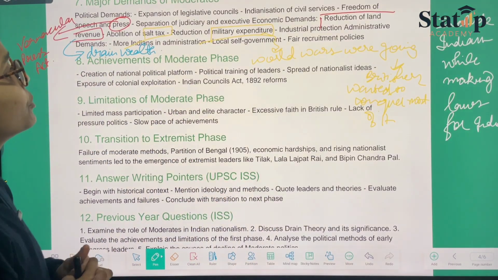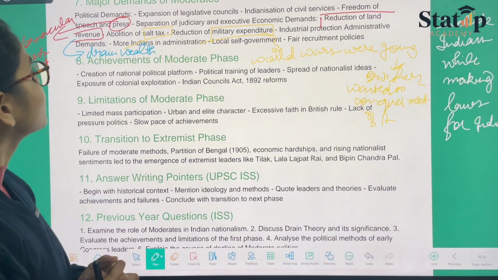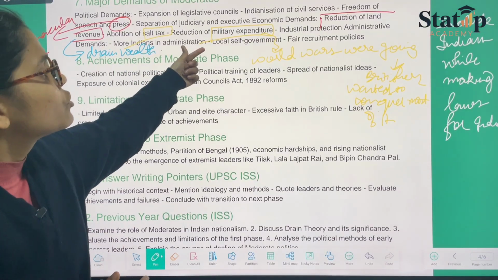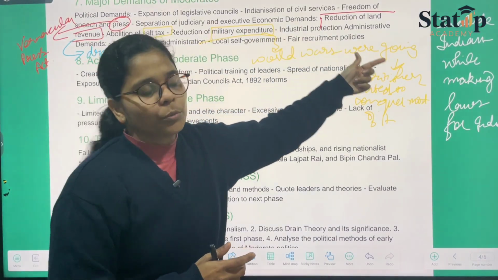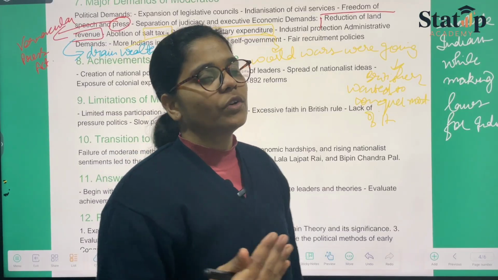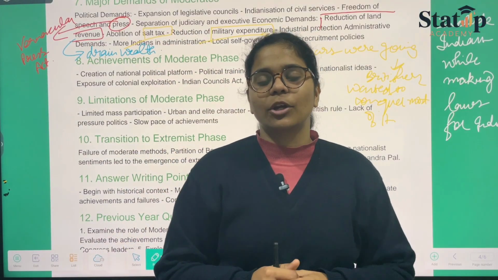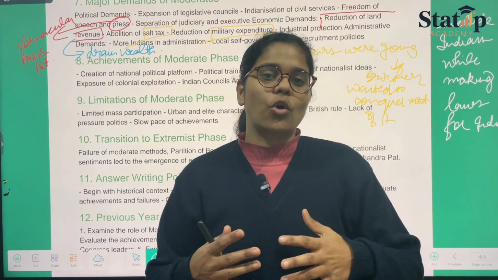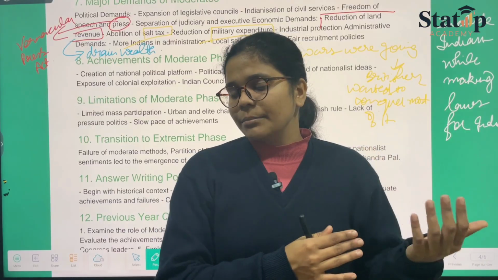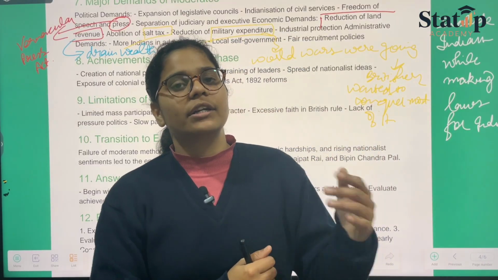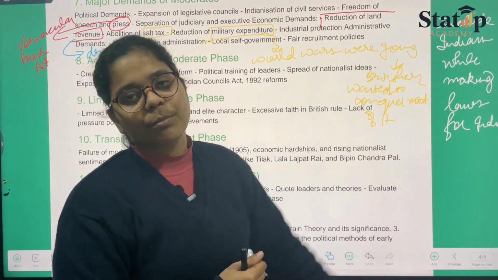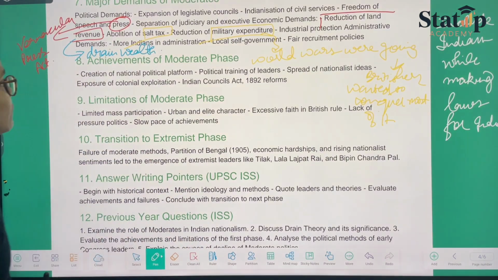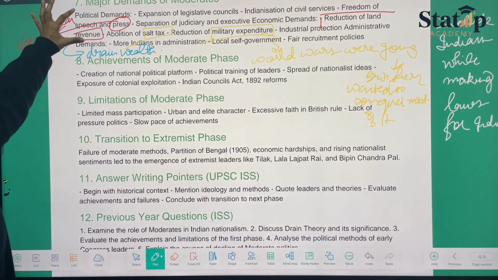Then we have industrial protection. Administrative demands were also there: more Indians in administration, local self government, and fair recruitment policies. Policies were very fake during that time because they were based on discrimination, but people wanted fair recruitment policies to be followed. Then we come to achievements. These were the basic demands.